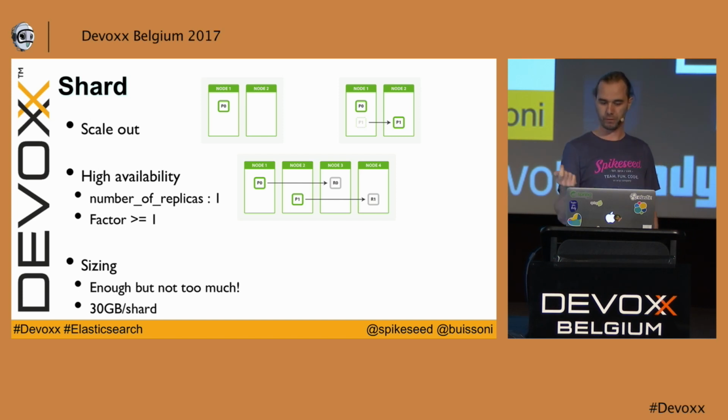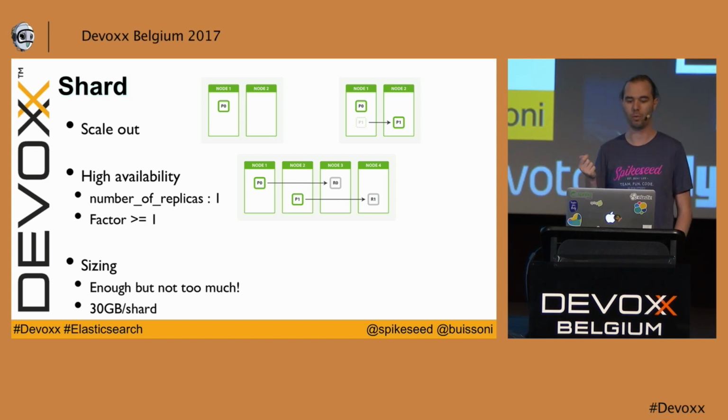On the third picture, for example, we have a replication factor of 1, so you are going to be able to spread your load on 4 nodes instead of 2. If you lose node number 1, you still have the replica of your data in node number 3. So you are not going to lose any data, and you can spread your load.